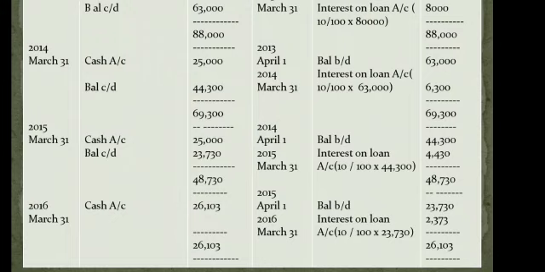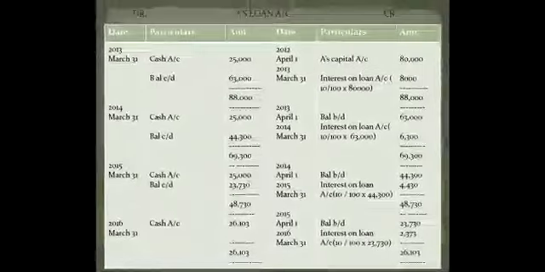Agreement was to pay fixed 25,000 for the first 3 years. Now this is the 4th and the final year. So we will not go by that rule of 25,000 fixed amount. Whatever is left over, that has to be cleared in the 4th year. So we are left with 26,103 rupees. Whole amount we will pay in the last year, that is 2016 March 31st. The final payment is made, 26,103, and A's loan account has been cleared now. We have cleared A's loan account. Nothing is left in that.